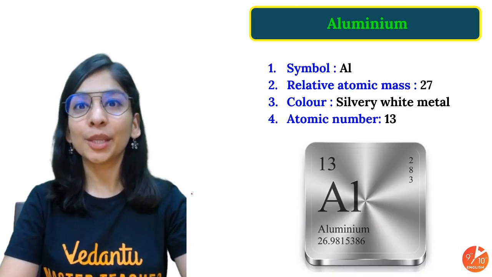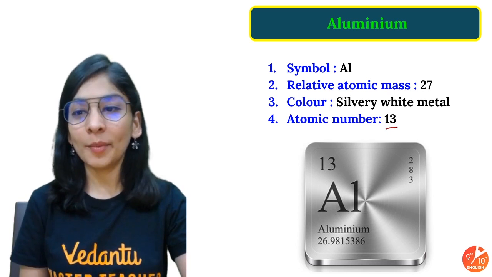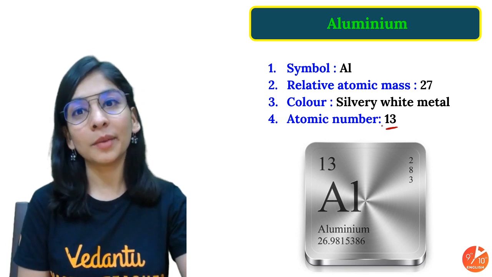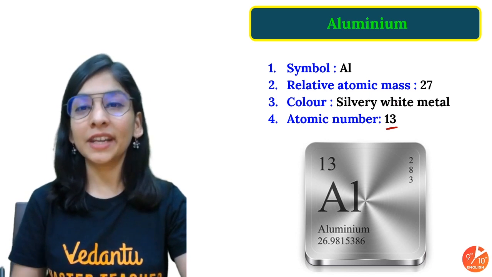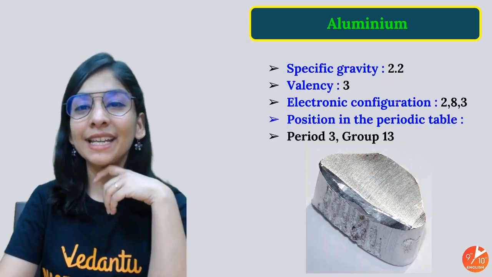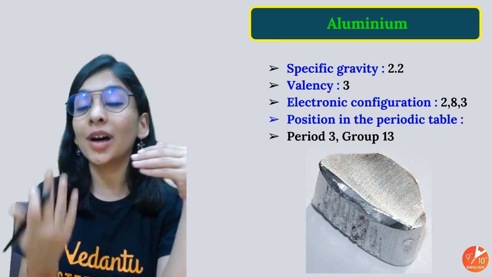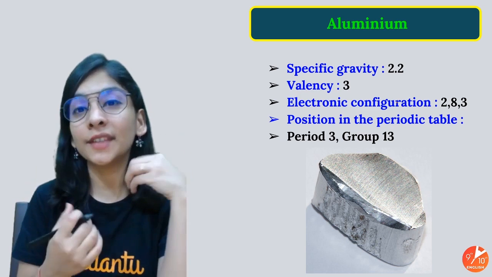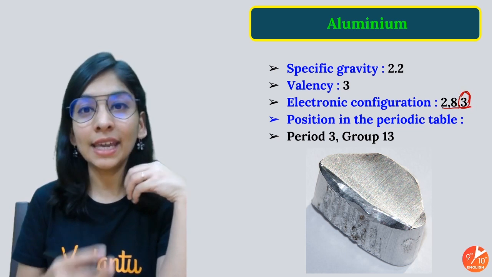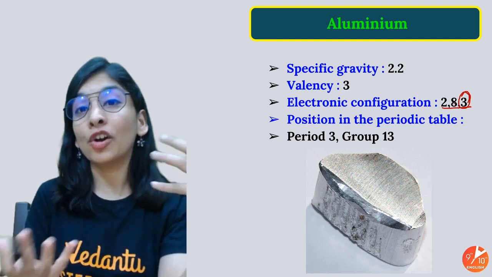And when I talk about the properties of aluminium, the symbol is definitely Al, atomic number is 13. Atomic number doubled plus 1 gives you the atomic mass, that's 27. It's a silvery white metal, and you can see that in front of you. Specific gravity 2.2, that means when you compare its density with water, it's 2.2 times heavier than water. Valency 3 because the configuration is 2, 8, 3, and that's the number of electrons that aluminium can lose to follow an octet arrangement.